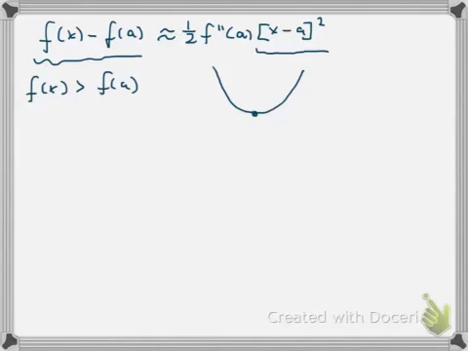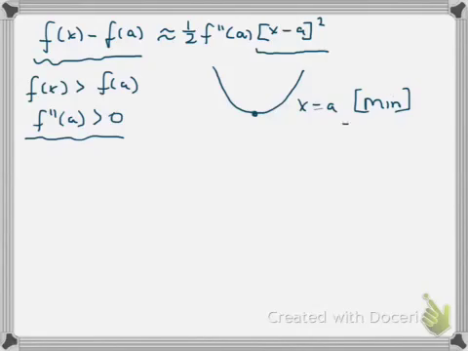And that means that x equals a must be a minimum point. And if f of x is greater than f of a, then f of x minus f of a is greater than 0. So that means that f double dashed of a must also be greater than 0. So that means when the second derivative at a is positive, we've got a minimum value.